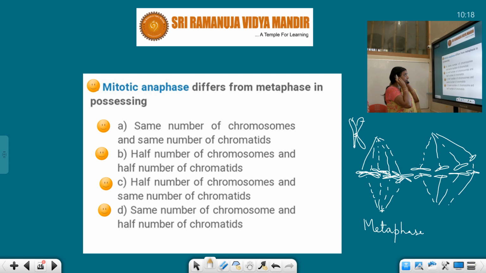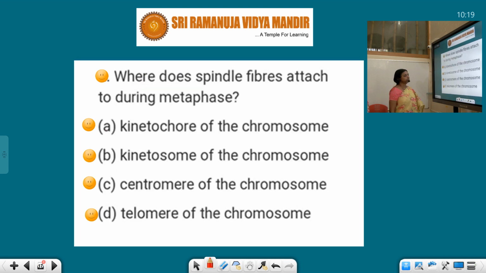Where do spindle fibers attach during metaphase? The spindle fibers which are formed are attached to this part, called the centromere, and in the centromere the disc-like structures present are known as kinetochores.